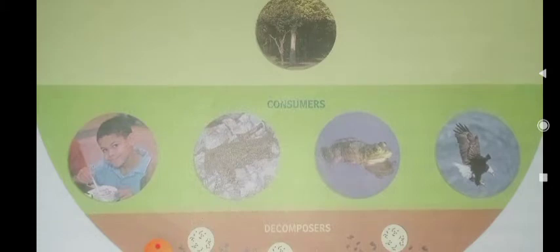The producers are called autotrophs and the consumers are called heterotrophs. Autotrophs and heterotrophs, do you understand, children? Consumers are herbivorous, carnivorous, omnivorous, and scavengers on the basis of what they feed.